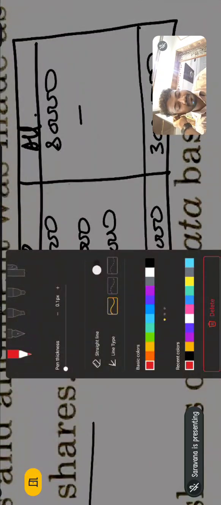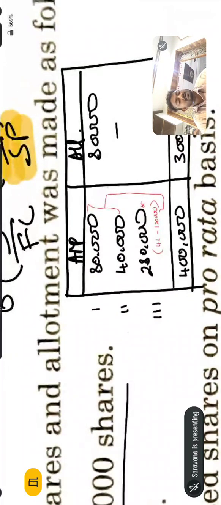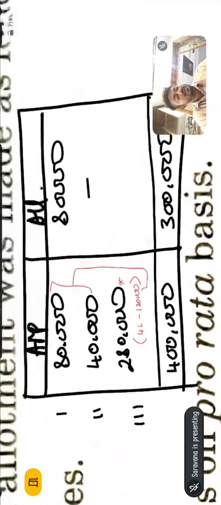It is 4 lakhs minus 1 lakh 20,000, and this 1 lakh 20,000 is the total of 80,000 and 40,000. The company has received 2 lakh 80,000 shares, but can accept only 2 lakh 20,000.